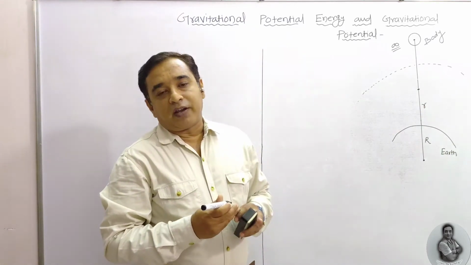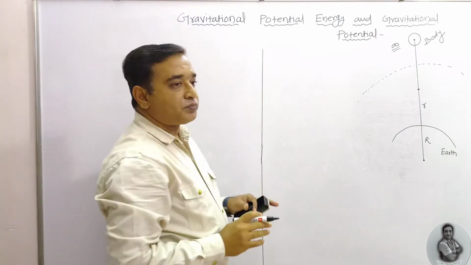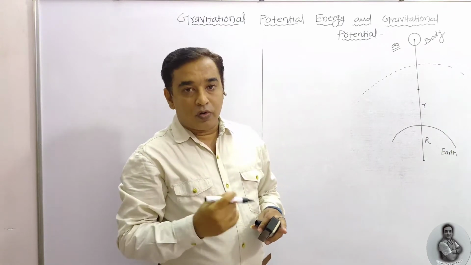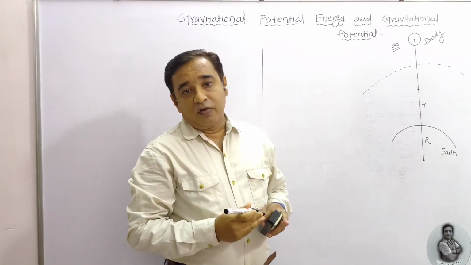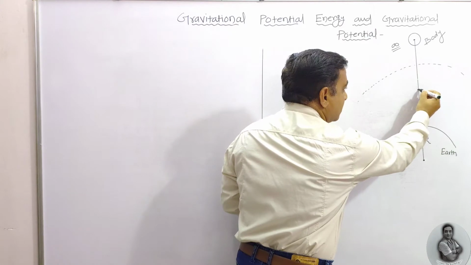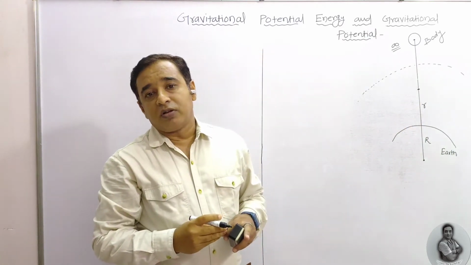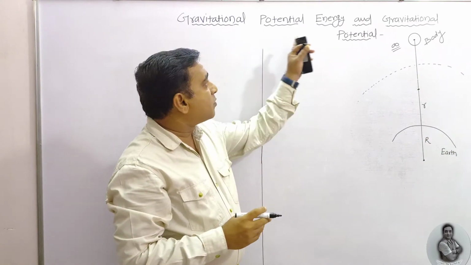So how do we define gravitational potential energy initially? It is the work done by an external force to bring any body from infinity to a given point inside the gravitational field, against the gravitational force of other objects, and that is known as the gravitational potential energy.